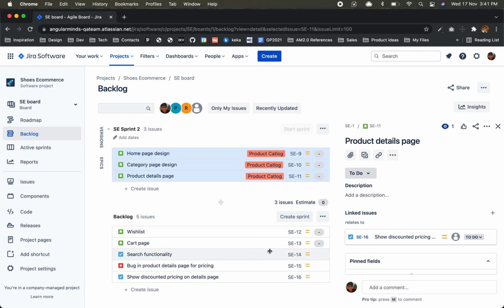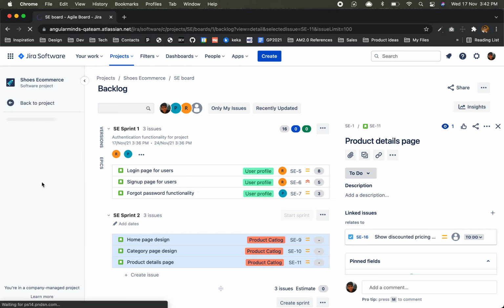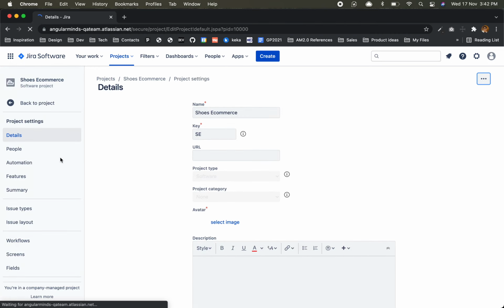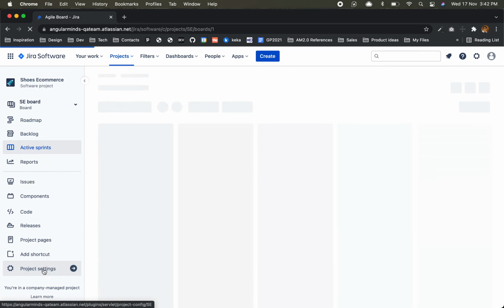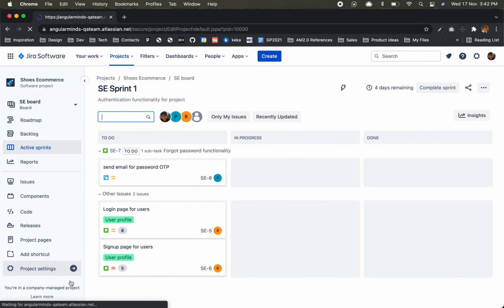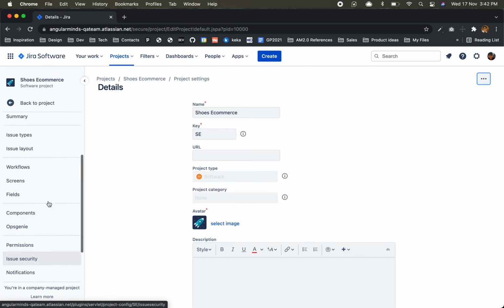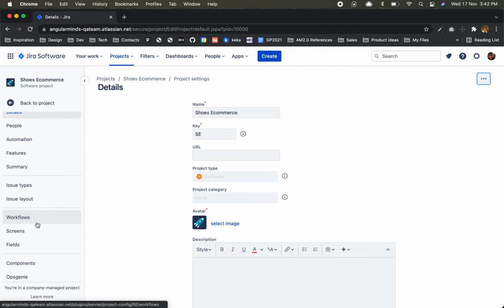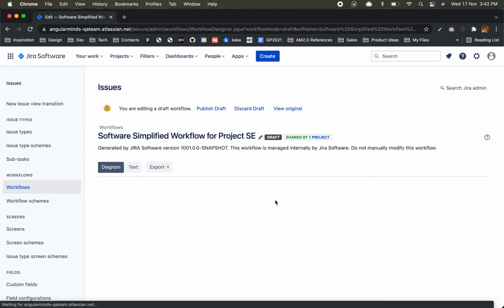so far we understood so many things. Now we want the workflow to be different. We don't like that very simple to do, in progress and done. So we go into project settings, I don't know if they have changed the navigation, but we'll try to find workflows, right? Then in this workflow we'll edit